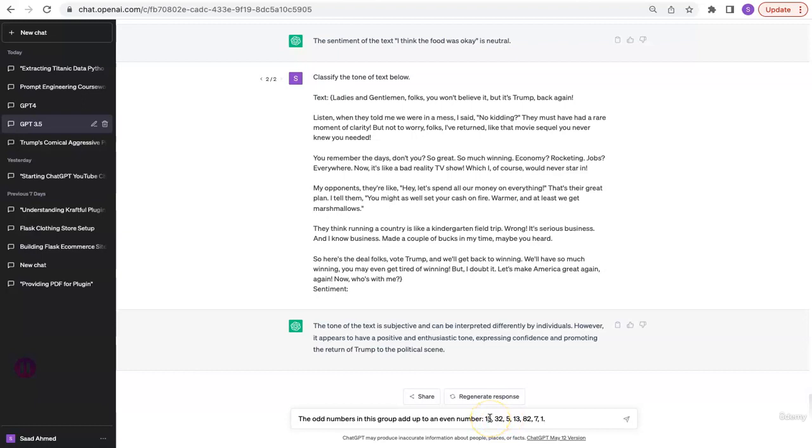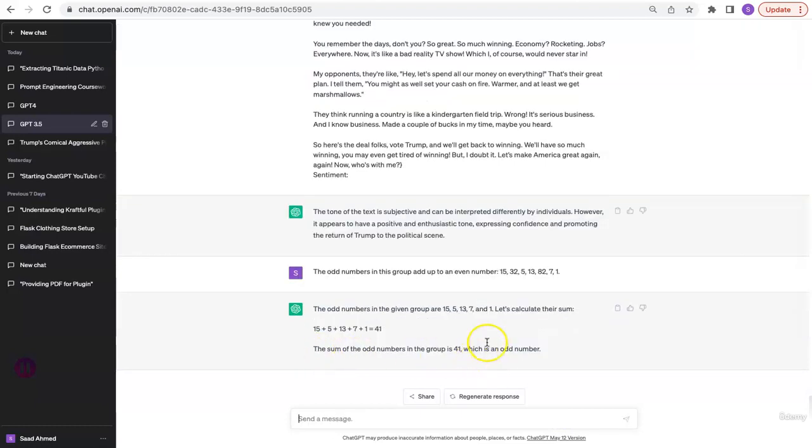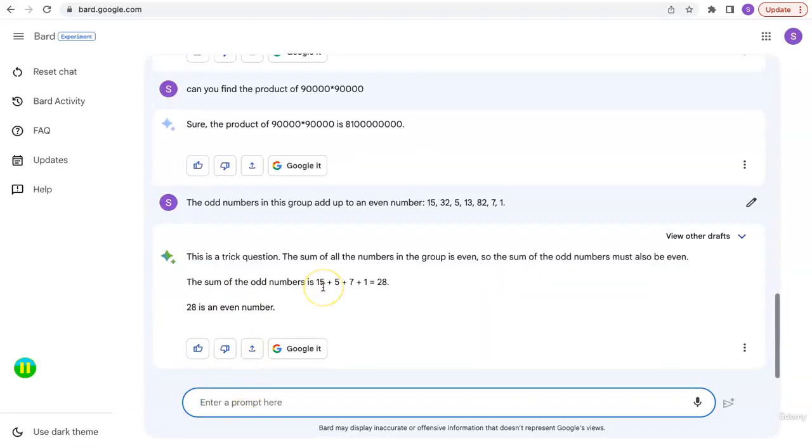So what are the odd numbers first in this group? 15 plus 5 is 20, plus 13 is 33, 33 plus 7 is 40, and plus 1 is 41. So they do add up to an odd number, 41, the sum of the odd numbers in the group, which is an odd number. Let's try it with BARD. So now BARD failed to do the job, whereas GPT 3.5 did it right.